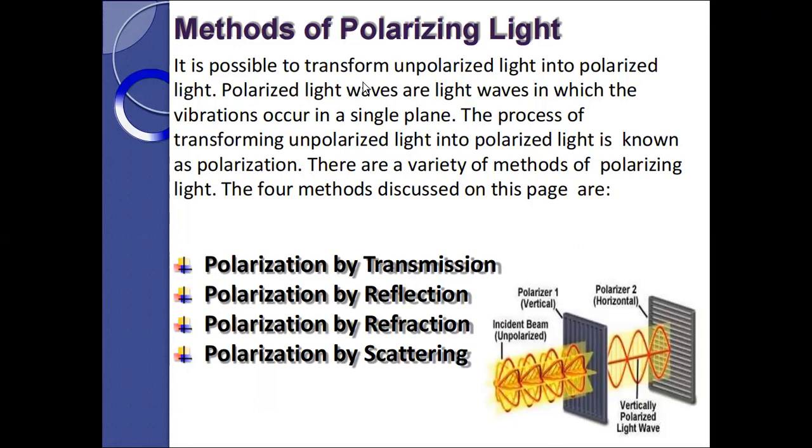Polarized light waves are light waves in which the vibrations occur in a single plane. The process of transforming unpolarized light into polarized light is known as polarization. There are a variety of methods of polarizing light. The four methods are here. First one is polarization by transmission, polarization by reflection, polarization by refraction, and polarization by scattering. Okay, there are four types.